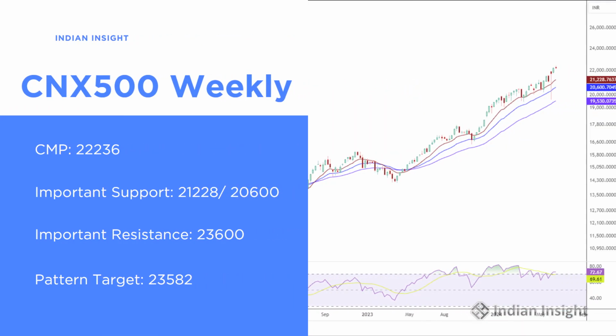This is a chart of the Nifty 500, the CNX 500 weekly chart. Currently it's trading around 22,236. This has similar price structure to Nifty, and I think while it is possible that it may try to test the 50-day moving average or the 100-day moving average, more or less I think there is a decent chance that this continues to inch higher. There is a pattern target pending of around 22,582, and it is possible that slowly this index will inch upwards towards that pattern target.